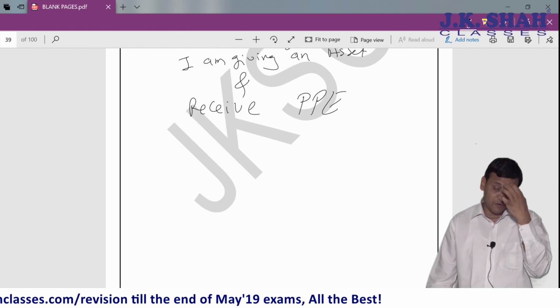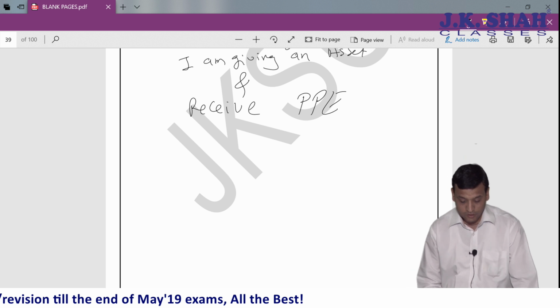So this PPE, what is coming in, is to be recognized at what?